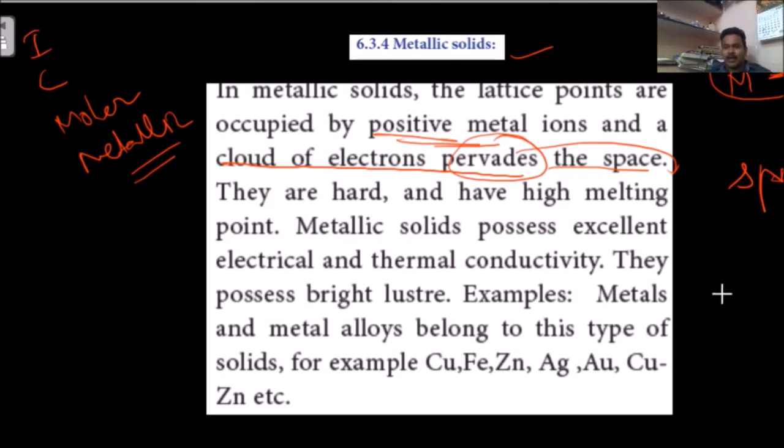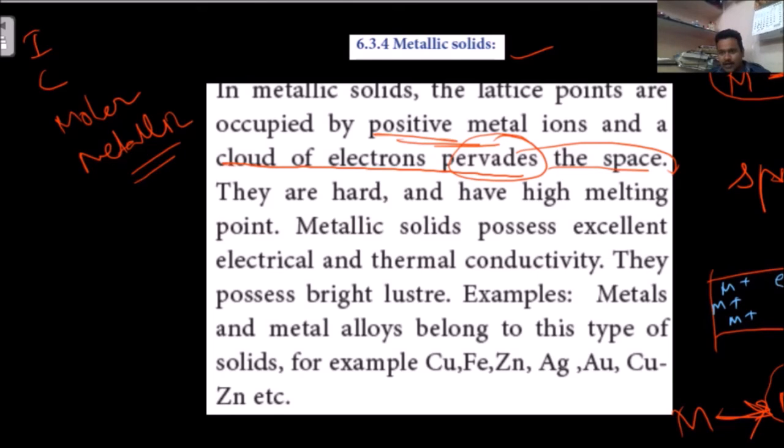For example, just consider one metal. How are these metallic bonds happening? Any metal, M is equal to M plus and 1 electron. Other way you can say, metal means which can lose the electron. That is called a metal. So metal means M plus is there and the electrons are there. Consider one metal. In this one, all the M plus, positive ions, are on one side. All the electrons are on the other side.